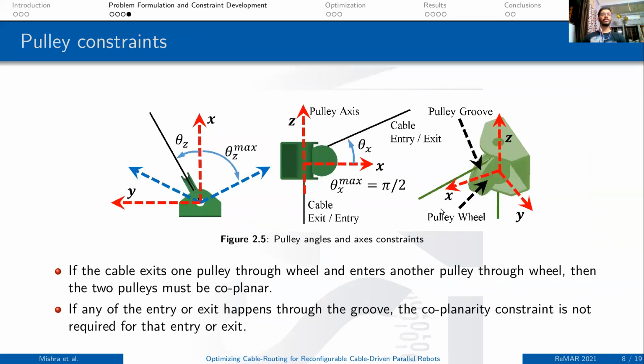Now we come to the pulley constraints. There are some specific pulley constraints, like if the cable exits one pulley through the wheel and enters another pulley through the wheel, then the 2 pulleys must be coplanar. However, if any of the entry or exit happens along the pulley axis, then the coplanarity constraint is not required. Also, another constraint is the range of rotation of the pulley wheel about the pulley axis, which is bounded by theta z max.